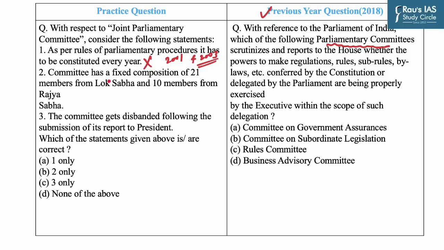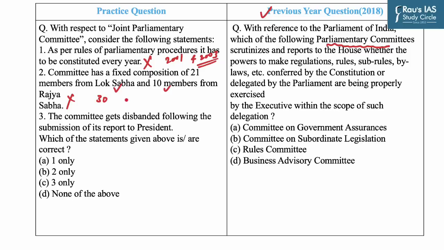The second statement says the committee has a fixed composition of 21 members from Lok Sabha and 10 members from Rajya Sabha. This statement is again incorrect, as the details regarding membership and subjects are decided by the parliament. The number of members can vary. There are twice as many Lok Sabha members as Rajya Sabha members. For example, the motion on the stock market scam constituted a JPC of 30 members.